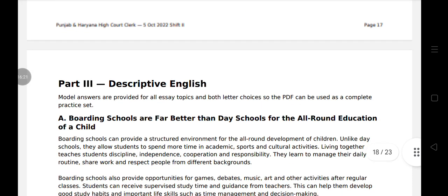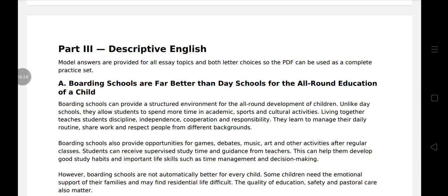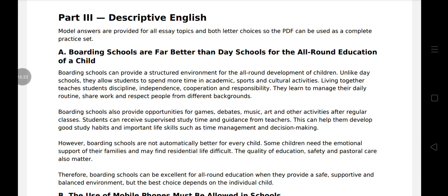Part 3, descriptive English. So first essay is, boarding schools are far better than day schools for the all-round education of a child. Boarding schools can provide a structured environment for the all-round development of children. Unlike a day school, they allow students to spend more time in academic, sports, and cultural activity. Living together teaches students discipline, independence, cooperation, and responsibility. They learn to manage their daily routine, share work, and respect people from different backgrounds.